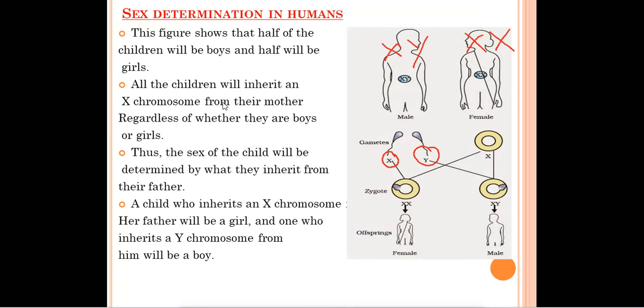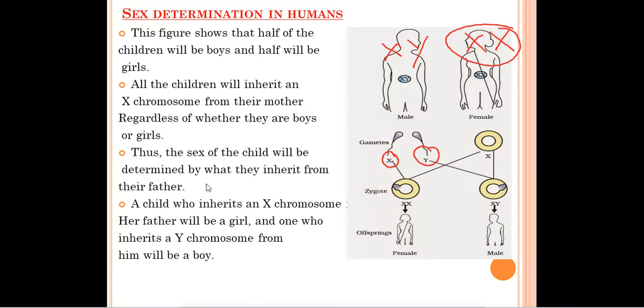So let's discuss this point one. This figure shows that half of the children will be boys and half will be girls. Whenever the gametes combine, means sperms combine with the egg, it is possible that half of the children can be male and half of the children can be female. It depends on the chromosomes. All the children will inherit an X chromosome from their mother regardless of whether they are boys or girls. As we know, in females only XX sex chromosomes are present. So all the children will get an X chromosome from the mother, whether it is a boy or a girl child.